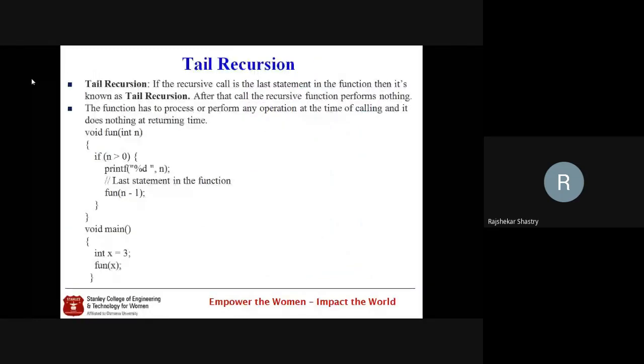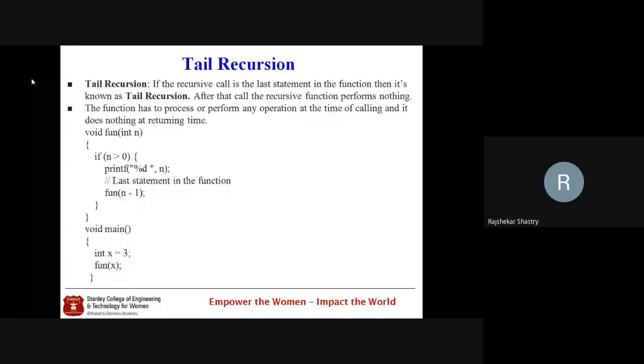These recursions further can be of two kinds. One we call tail recursion, the other one is head recursion. This is a question which is asked in many interviews: what do you mean by tail recursion and what do you mean by head recursion? We'll discuss. Yes, Aisha, you have any doubt? No, sir. Okay, fine.